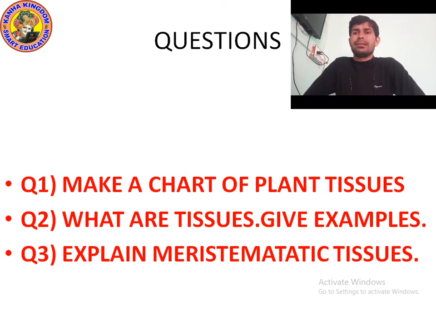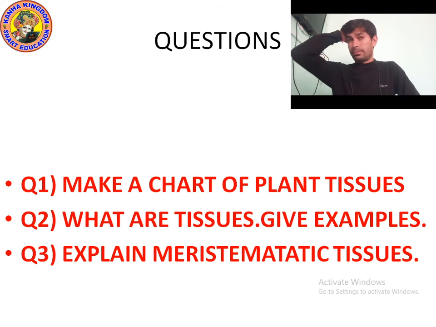Meristematic tissue can be divided into three parts. Apical tissue, or apical meristematic tissue. What is the spelling of apical? Intercalary tissue, or intercalary meristematic tissue. And lateral tissue, or lateral meristematic tissue. And there are two types of permanent tissue: simple tissue and complex tissue.